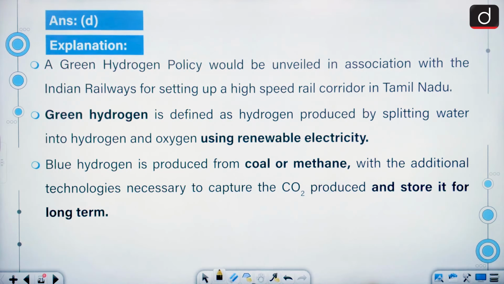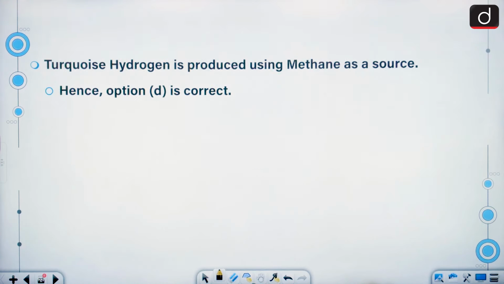A green hydrogen policy would be unveiled in association with the Indian Railways for setting up a high-speed rail corridor in Tamil Nadu. Green hydrogen is defined as hydrogen produced by splitting water into hydrogen and oxygen using renewable electricity. Blue hydrogen is produced from coal or methane, with the additional technologies necessary to capture CO2 produced and store it for long term. Turquoise hydrogen is produced using methane as a source.